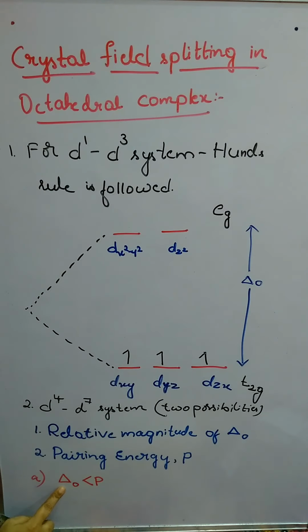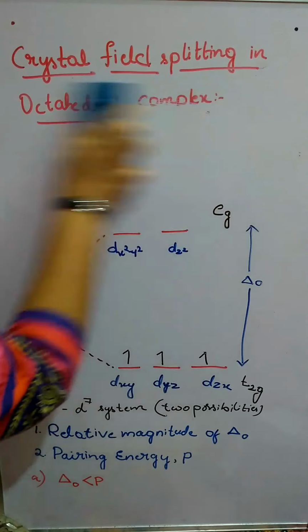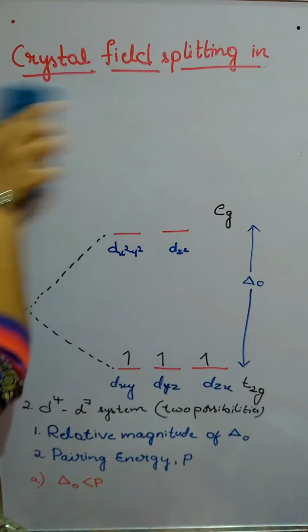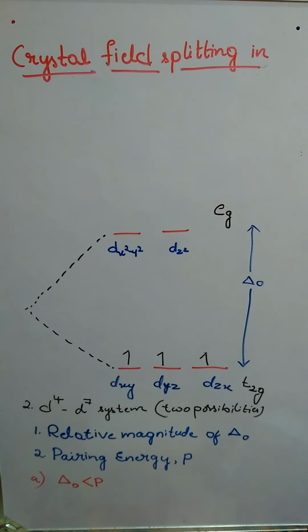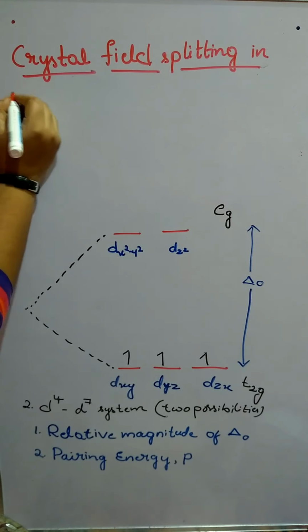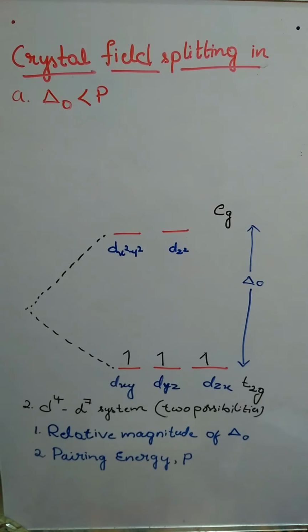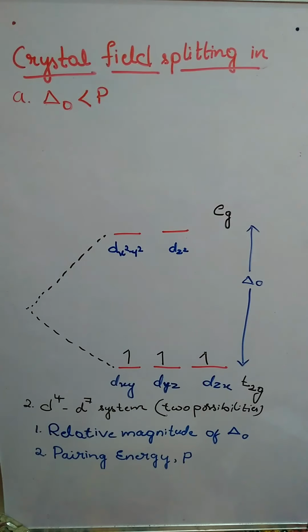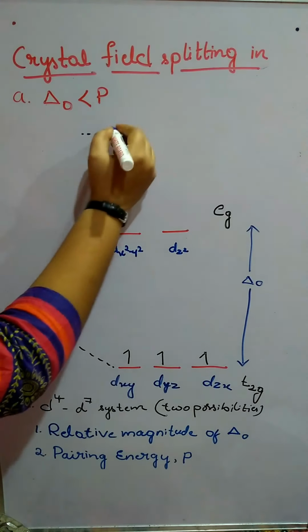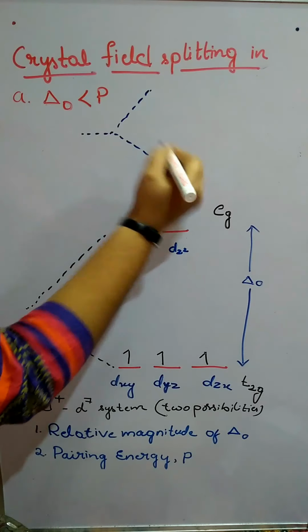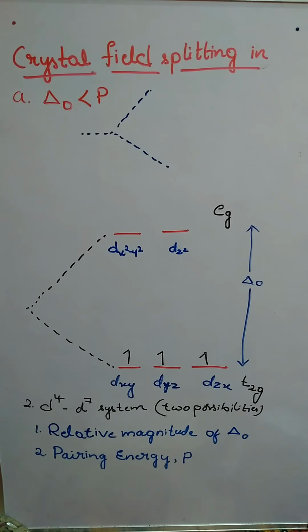So in this condition, they are telling delta O is less. If delta O is less, then what happens? So I think we have completed this one, so I'll erase this part. If delta O is less, I'll write that condition here: delta O is less than P. Then what happens? If that is less, then the orbitals will be closer.